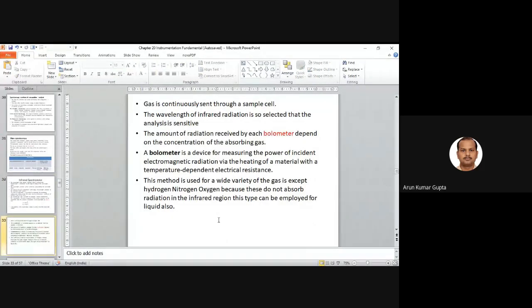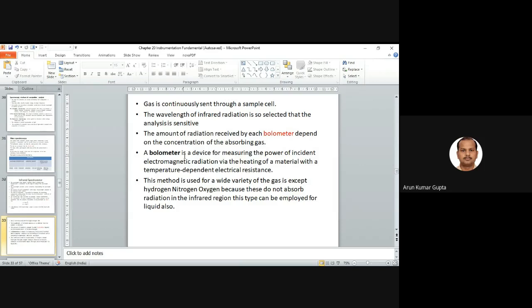So gas is continuously sent through a sample cell. The wavelength of the infrared radiation is selected so that the analysis is sensitive, right? So the amount of radiation received by each bolometer depends on the concentration of the absorbing gas. A bolometer is basically a device that measures the power of the incident electromagnetic radiation by heating of a material with a temperature-dependent electrical resistance. So it will just measure how much light is coming.